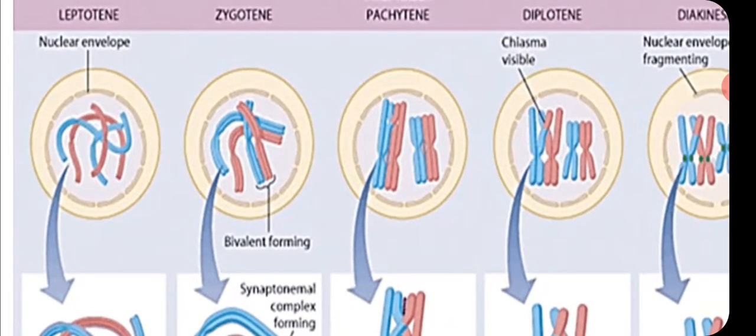Leptotene: the word means thin thread. The chromosomes are very thin and long.